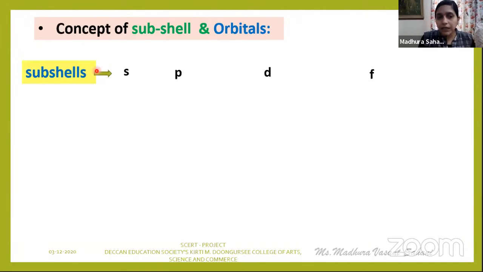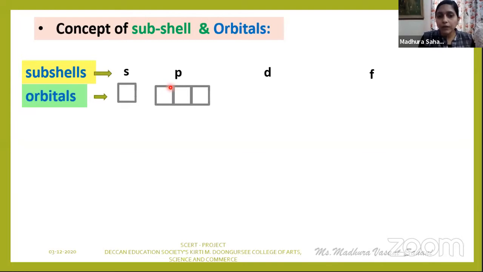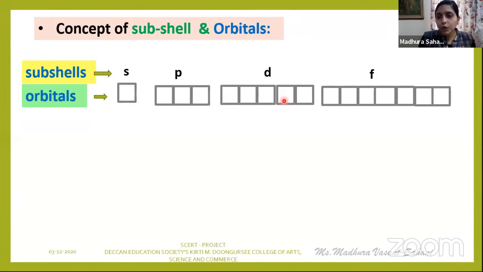See, four subshells S, P, D, and F. What about the orbitals? Here, generally we represent the orbitals in the form of a box. So S has got only one orbital. P has got total three orbitals, 1, 2, and 3. D has got total 5 orbitals, 1, 2, 3, 4, and 5. Whereas F has got total 7 orbitals, 1, 2, 3, 4, 5, 6, and 7. So always S means 1 orbital, P means 3 orbitals, D means 5 orbitals, and F means total 7 orbitals.